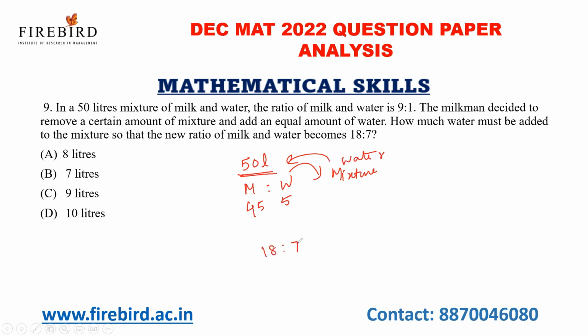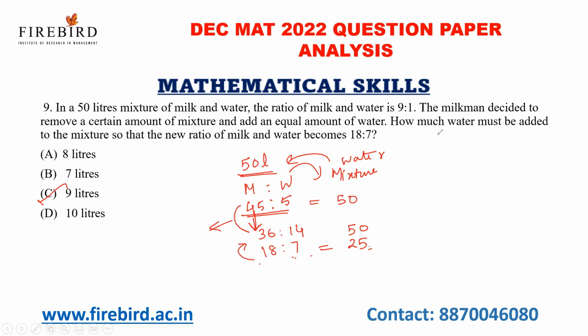18:7. Okay, see here, 45:5, the total ratio is 50. Here 18 plus 7, the total ratio is 25. Convert this into 50. So if I want to convert into 50, I have to multiply by 2, right? Say multiply each value in the ratio by 2. 36 is to 14. So how much milk have they removed? 9 liters, right? So 9 liters of milk it has reduced.